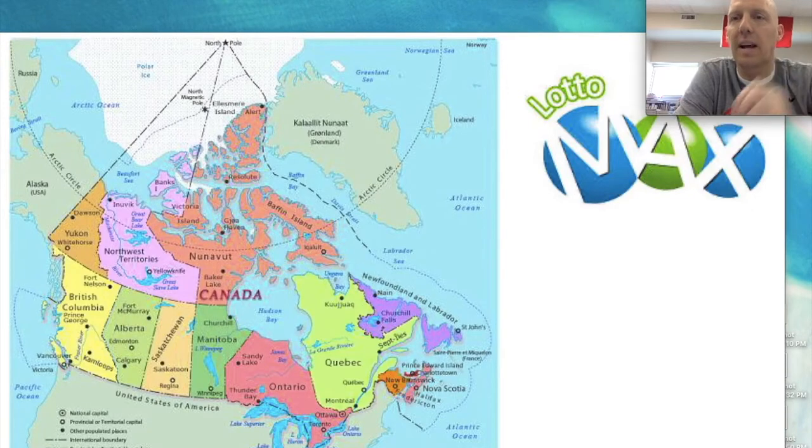The likelihood of that happening is almost identical to the likelihood of buying one lottery ticket and winning that Lotto Max $70 million prize. So it kind of shows what your odds are, or the possibility that you're going to actually win the lottery.